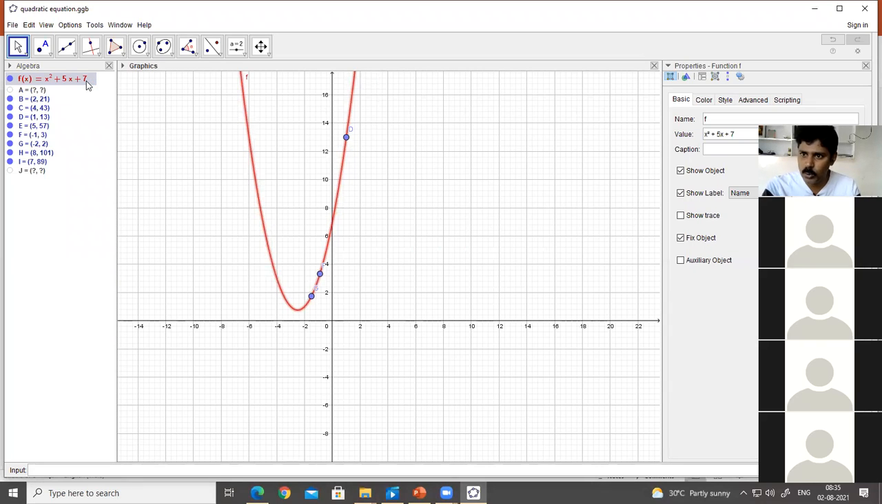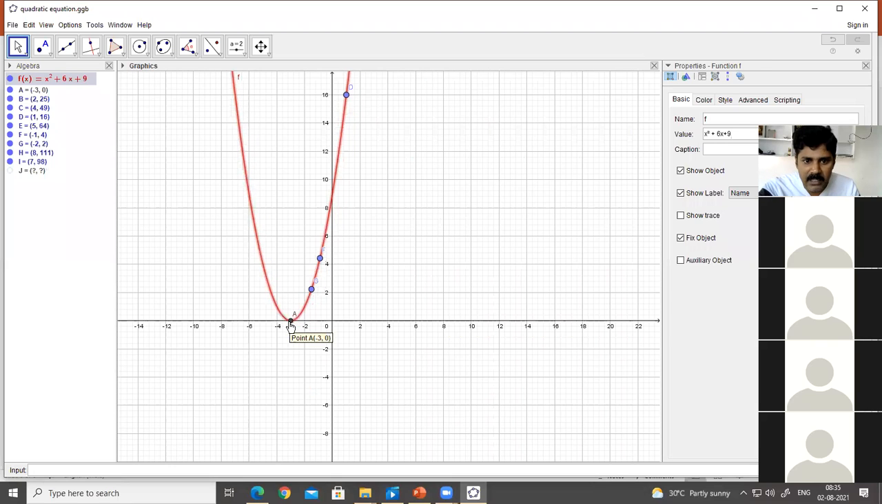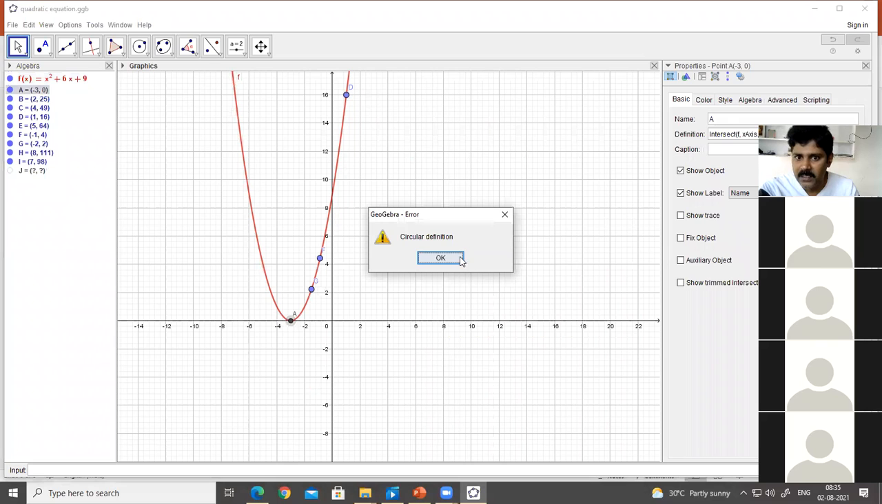It will intersect at 2 points. If you go with the formula like x square plus 5x plus 6, you have 2 zeros. You got here directly: this is minus 3 comma 0 and this is minus 2 comma 0. Minus 3 and minus 2 are the zeros of the polynomial. And if it is x square plus 6x plus 9, it has only 1 zero. That is minus 3 comma 0. Minus 3 is the zero of the polynomial.